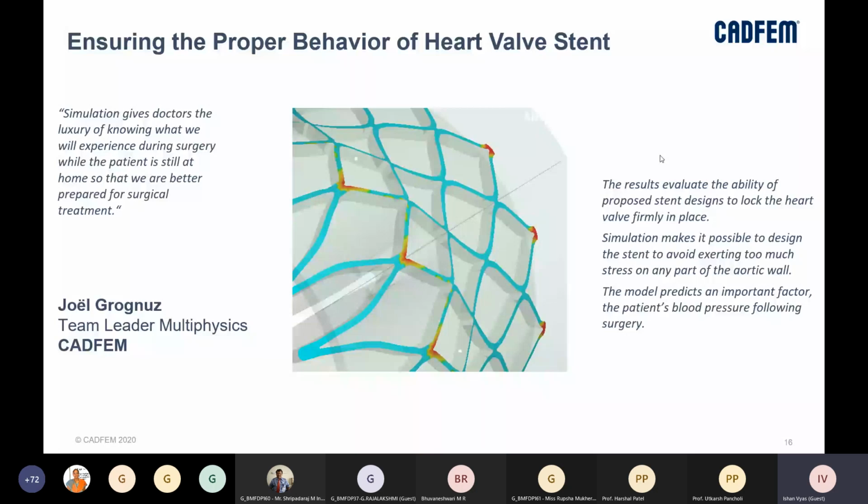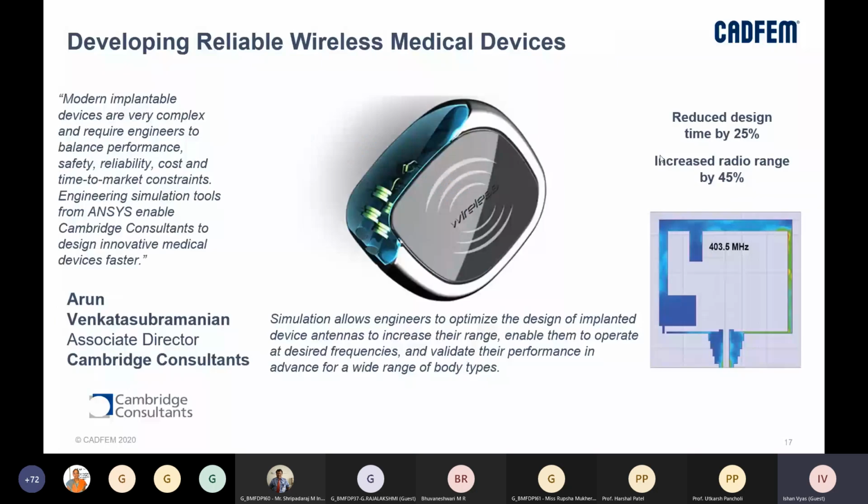So, in this case, simulation gives doctors the luxury of knowing what they will experience during the surgery, so they can be better prepared for surgical treatment. Now, till now we have talked about the CFD or the FEA domain, but even from electromagnetics, which in this case we call high frequency simulations, right?